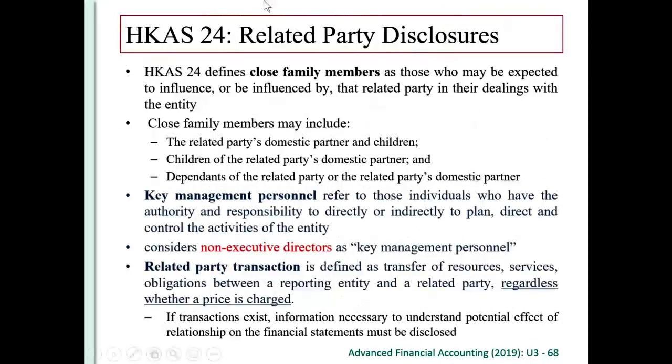So Hong Kong AS 24 defines close family members as those who may be expected to influence or be influenced by that related party. So close family members may include the related party's domestic partner, maybe the wife or husband, and children. Children are also close family members. Also, close family members include the children of the related party's domestic partner, right? So the children of your domestic partner may not be your own children, but it will be included as a close family member.